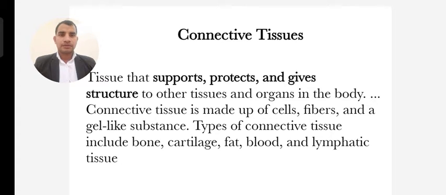Types of connective tissue include bone, cartilage, fat, blood, and lymphatic tissue. Basically, connective tissue connects the whole body, one organ to another organ, upper limb, lower limb, upper part, lower part, with the help of connective tissue.